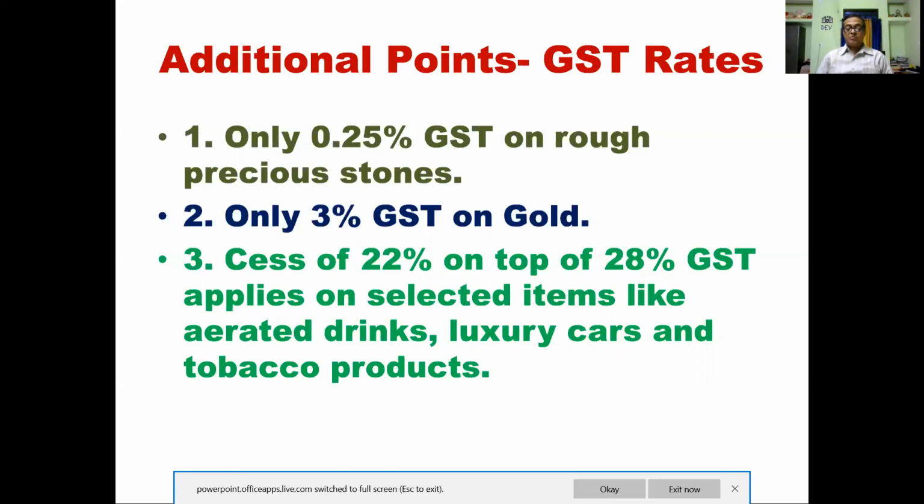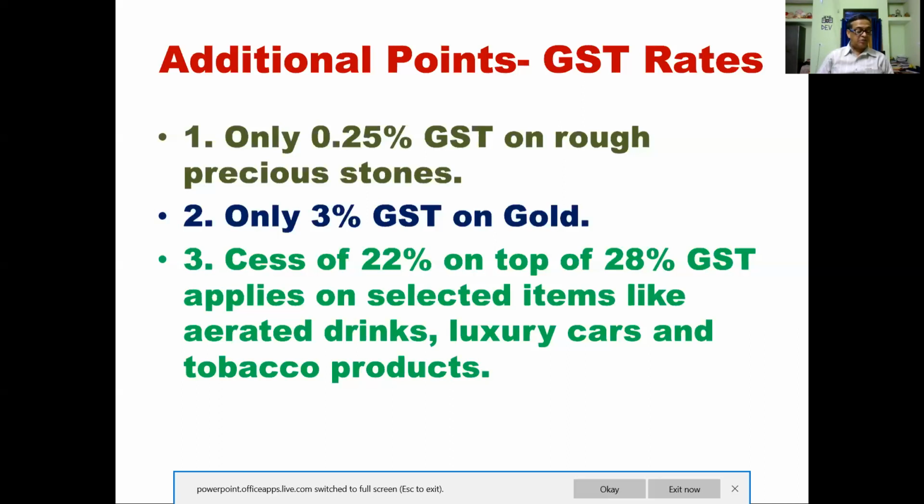Transport services, small restaurants, 5% GST. 12%: cell phones, Ayurvedic medicines, playing cards, chessboard, services, non-AC hotels, business class air ticket. So here you can get 12% GST. And 18% GST: footwear above 500, camera, speakers and monitors, headgears, and services, AC hotel services, room tariff between 2,500 and 7,500.